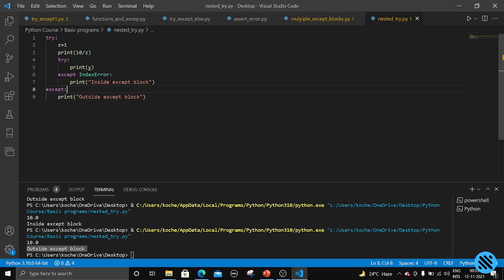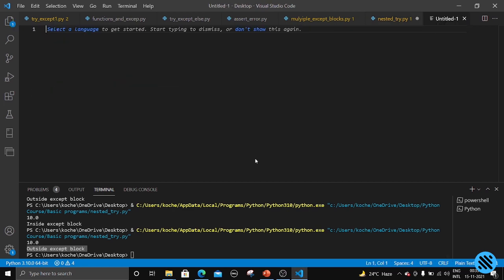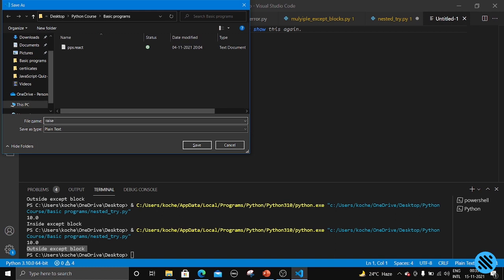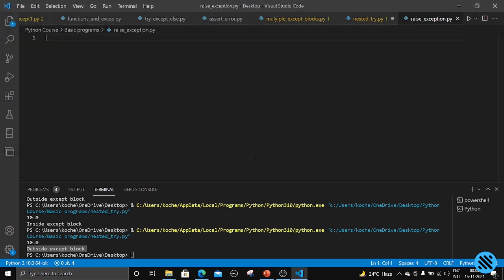Let us try to run one more, raise exception.py. Let us see what the raise keyword is in Python.